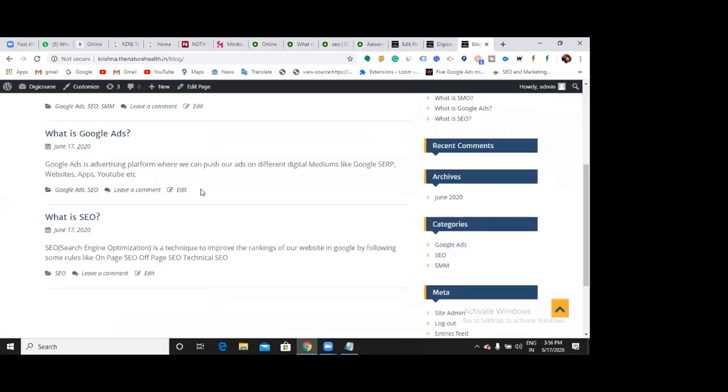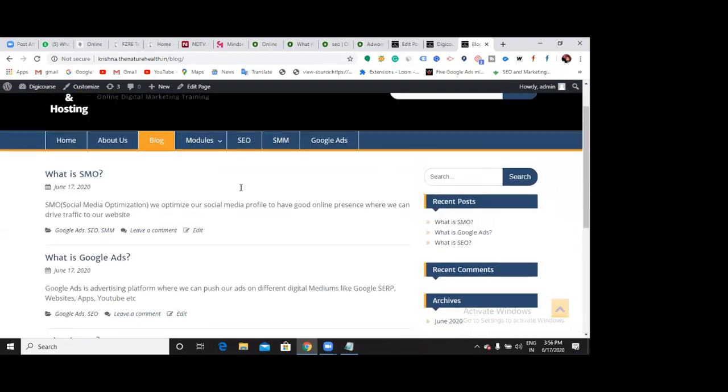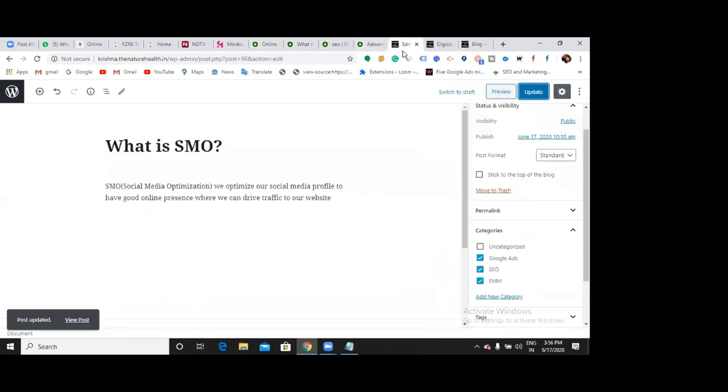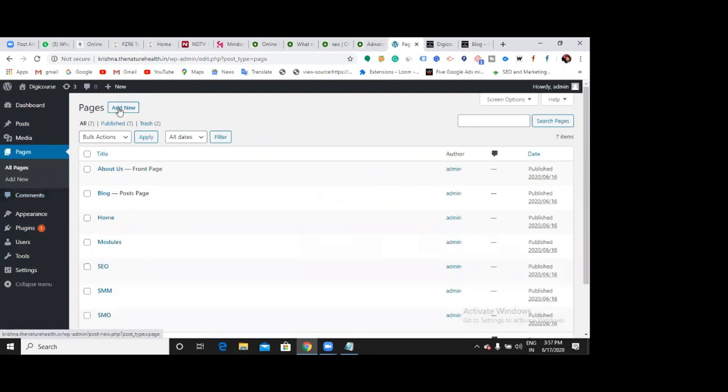Now, if you want to categorize any blogs or create any categories, you need to use these options: categories, posts, and pages. Okay, now I will go and create a page. Chitra asked what the difference is between a category and a page. Okay, I'll show you. I'll create one more page now.